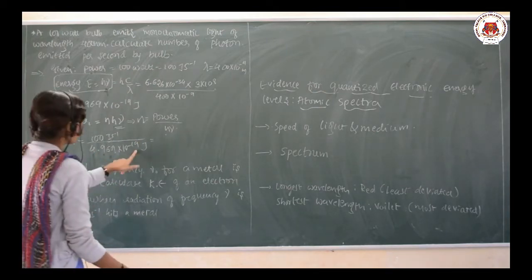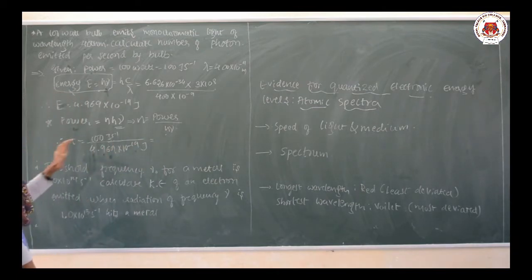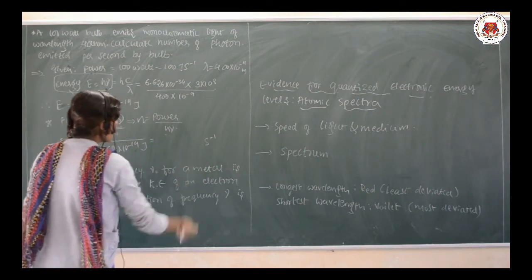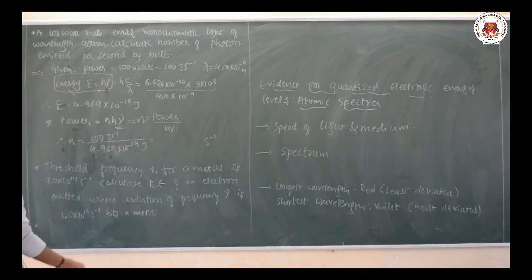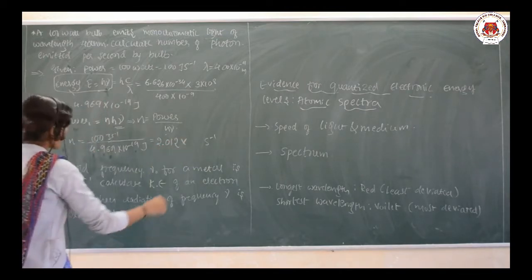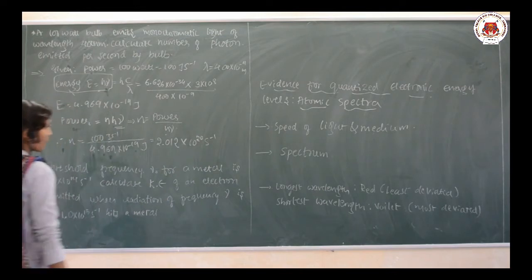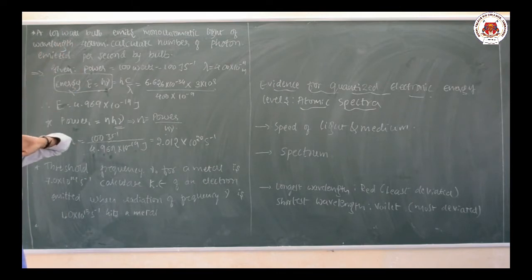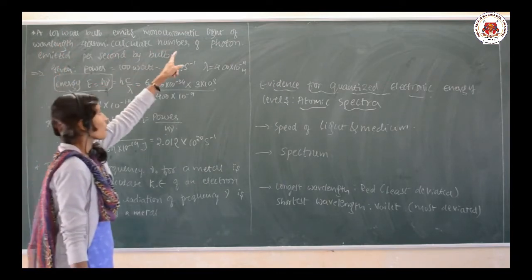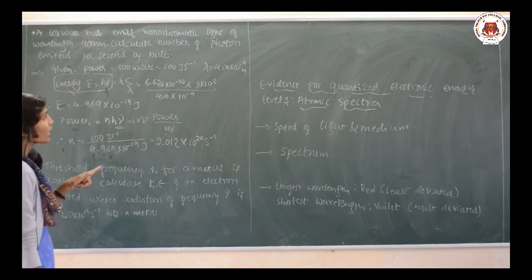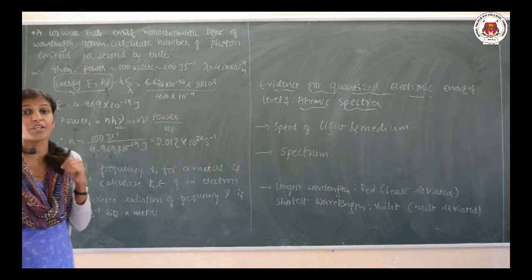If you simplify this, joules get cancelled, and the answer will be in terms of per second, that is the number of photons: 2.012 into 10 to the power 20 per second. Okay. Simple. They have given the power of the bulb, a 100-watt bulb that emits monochromatic light with wavelength lambda 400 nanometer. We need to calculate the number of photons emitted per second.